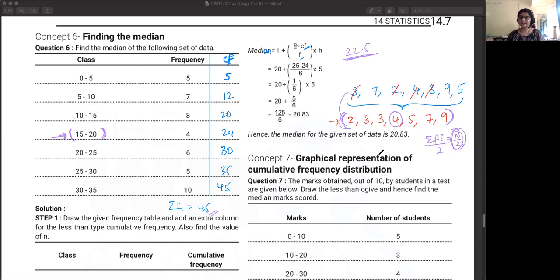Okay, so I'll take it right from the start. I was looking at the chat also. Few of you are asking where did I get all these values from and everything? So basically, how do you find the median of any given set of data?